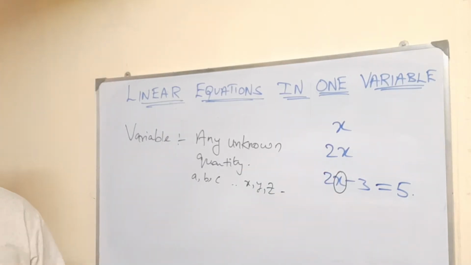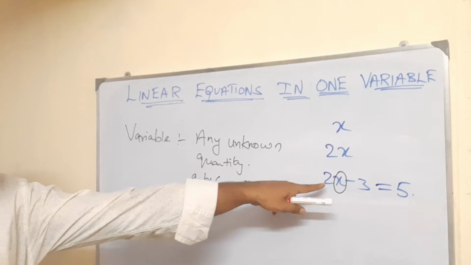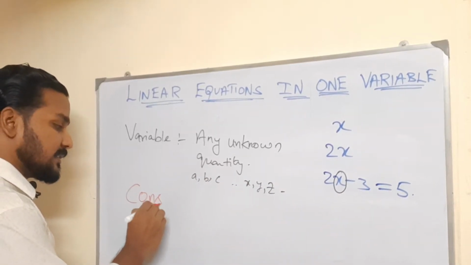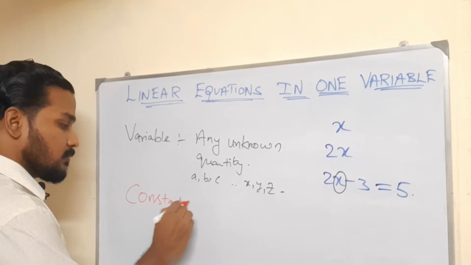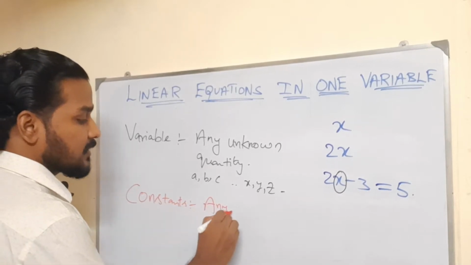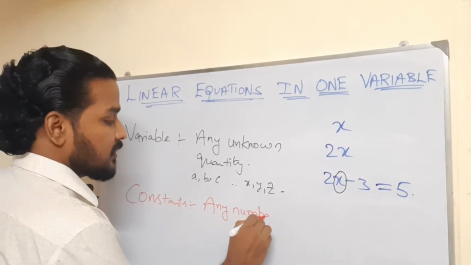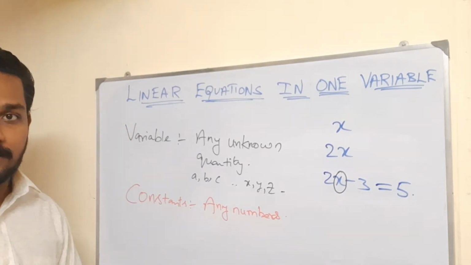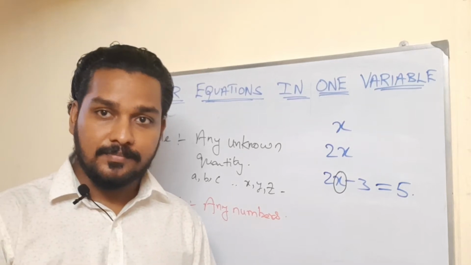Then what are these 2, 3 and 5? These all are called constants. Any numbers represented in an equation are called constants. Got it? Any doubt?